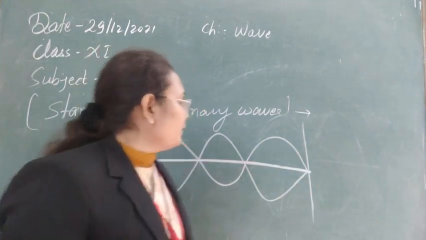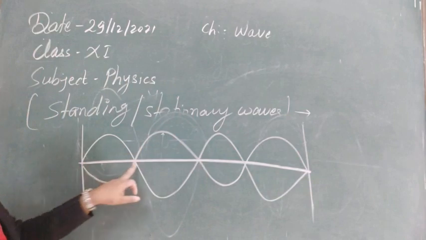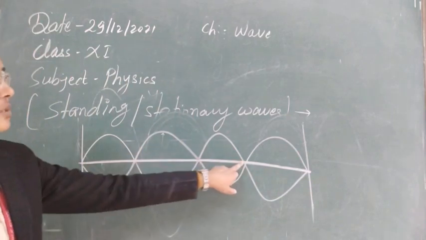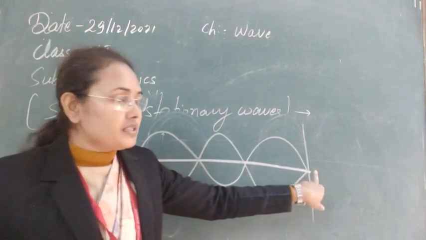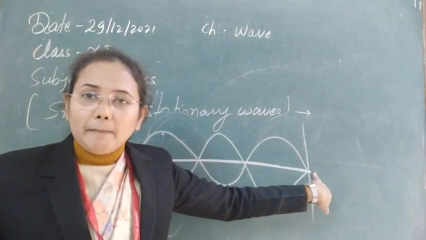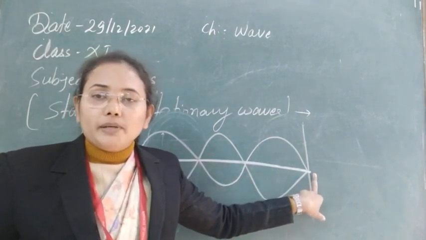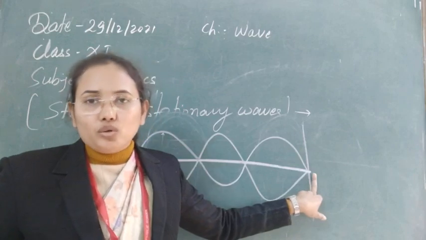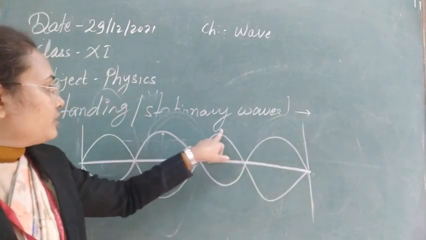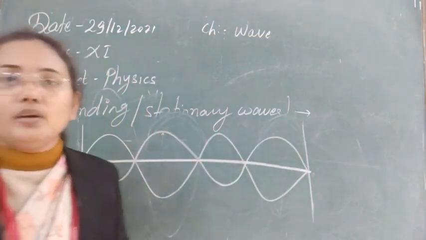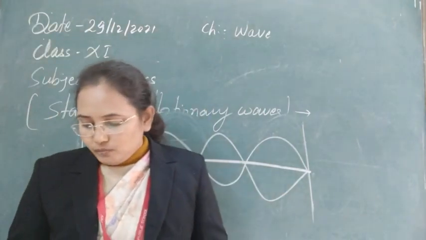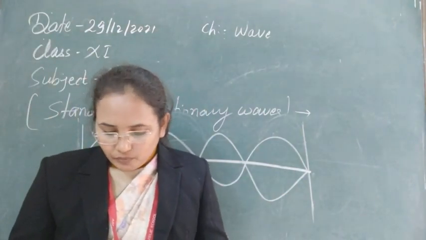At some points, like this point, this point, this point, and this last point, you can see minimum amplitude, that is zero amplitude; these are called nodes. The maximum amplitude points are called antinodes in stationary waves.